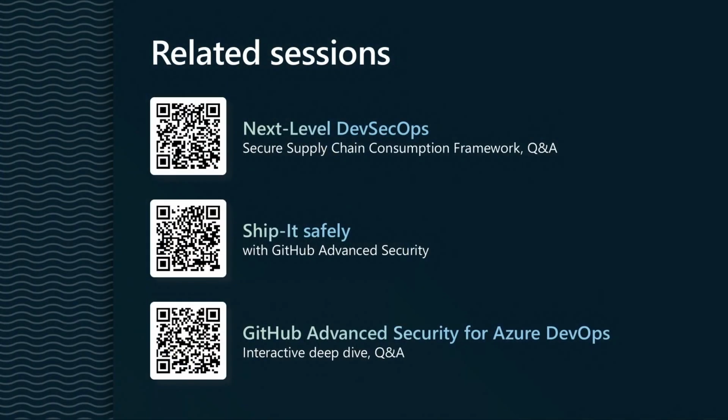Okay. Well, with that, I want to redirect you to some related sessions throughout the day. There's Next Level DevOps that is going to talk about the framework around this, a higher level that all of this stuff that I talked about today would trickle into. There's Ship It Safely. I use GitHub Actions, and there's a lot of new features coming with GitHub Advanced Security. And then there's also GitHub Advanced Security for Azure DevOps. That is a deep dive and a Q&A that I would recommend that can also be on the back end of these processes that I was talking about here today.